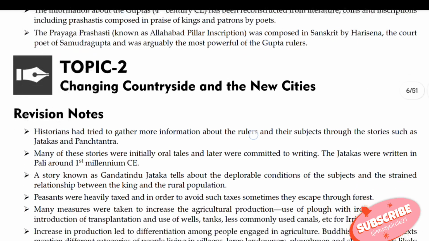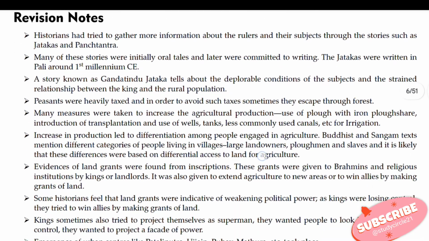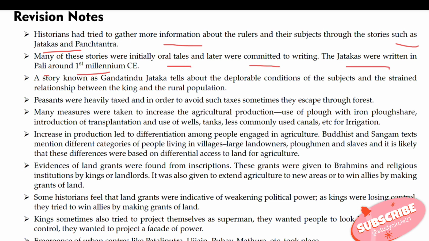Now come to the next topic, topic 2, the changing countryside and the new cities. Historians have tried to gather more information about the rulers and their subjects through stories such as the Jatakas and Panchatantra. Many of these stories were initially oral tales and later were committed to writing. The Jatakas were written in Pali around the mid-first millennium CE. A story known as the Gandatindu Jataka tells about the deplorable condition of the subjects and the strained relationship between the king and the rural population.